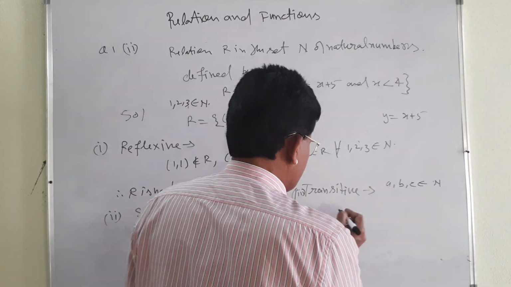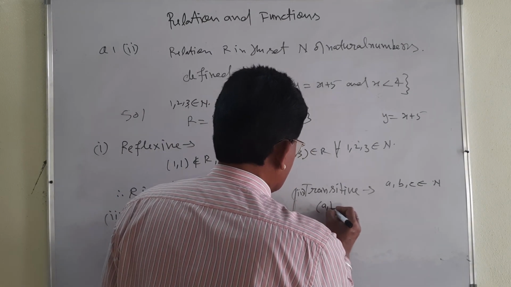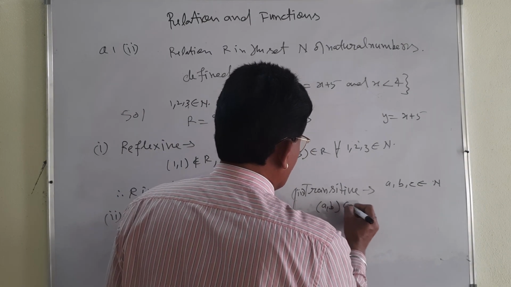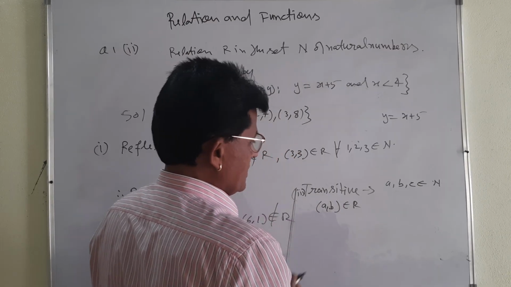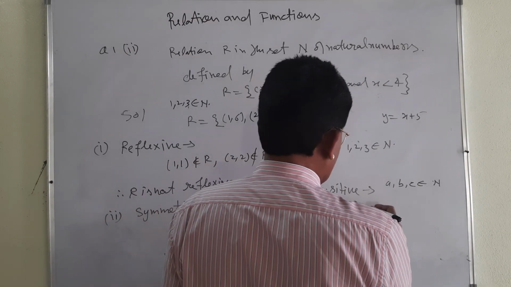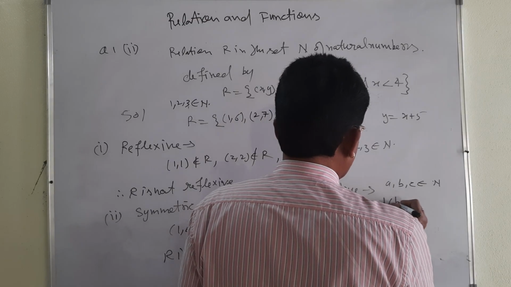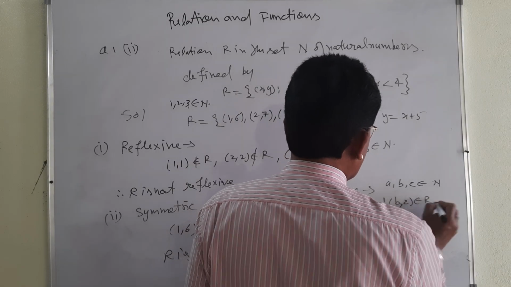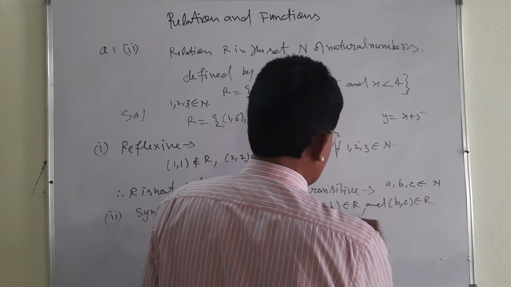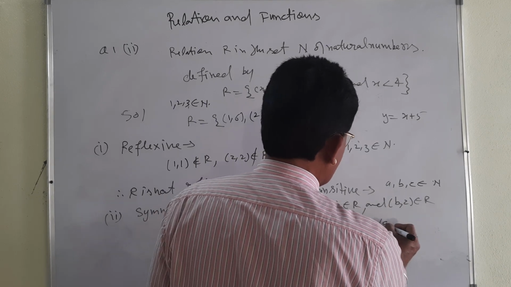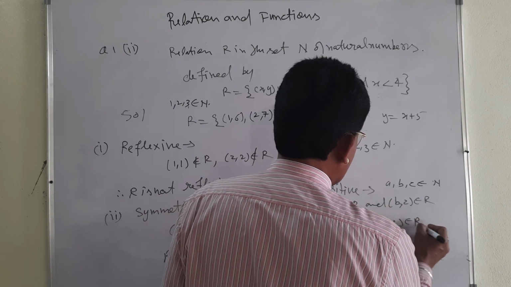Then what should happen? (a, b) belongs to R, and next (b, c) must belong to R, which implies that (a, c) must belong to R.